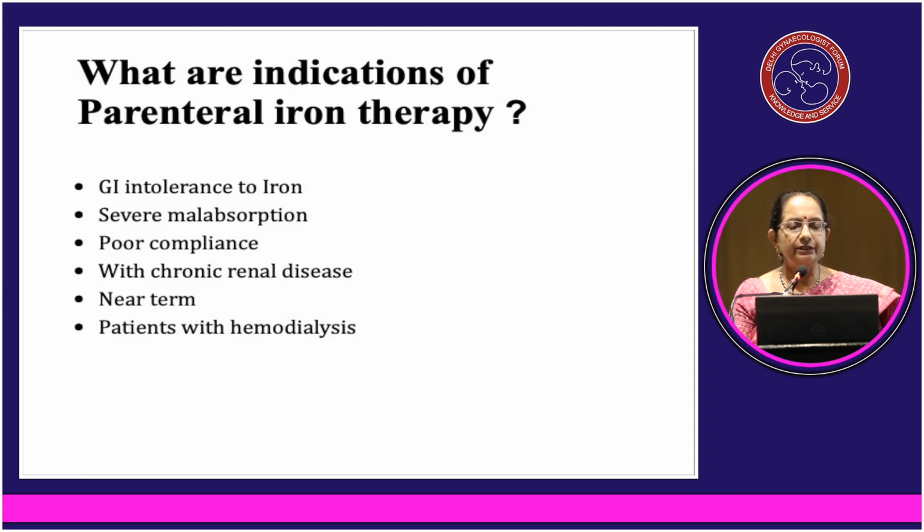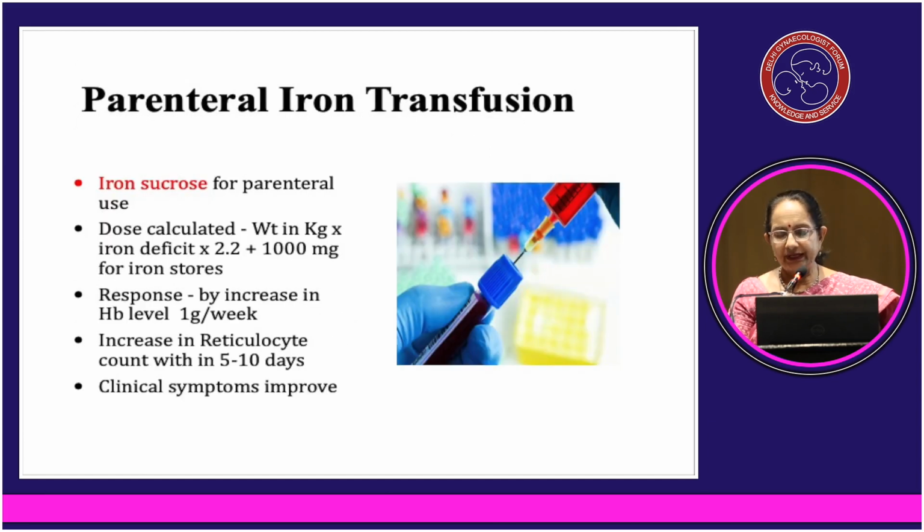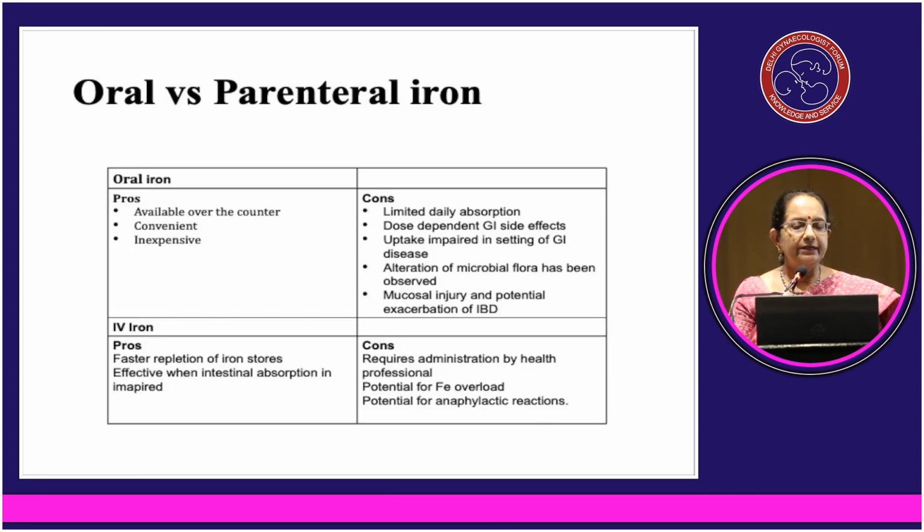If there is GI intolerance to iron, severe malabsorption conditions, poor compliance, chronic renal disease, if the patient is near term or the patient is having hemodialysis, parenteral iron is indicated. Parenteral iron transfusion, Vandana has already talked in detail. So, oral versus parenteral iron.